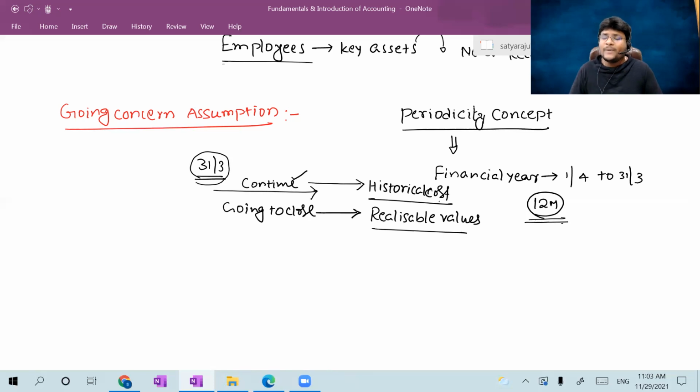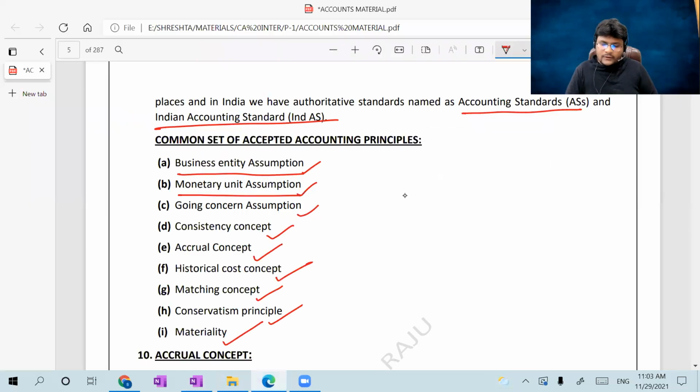If nothing has happened, the organization feels that we are going to continue. That's why, by adopting the going concern assumption, we prepare the financials in general. If the going concern assumption is not followed, what are the consequences? All such things we discuss in the respective standard or chapter. So this is also one of the fundamental accounting assumptions. While drafting the books of accounts, you should keep that assumption in your mind.